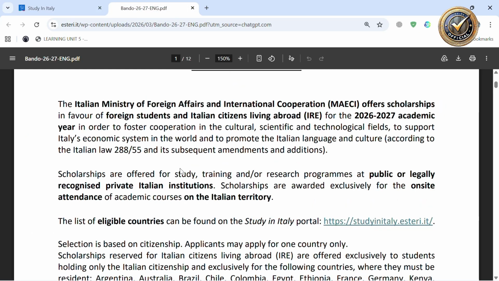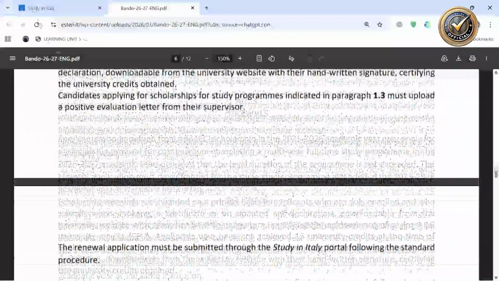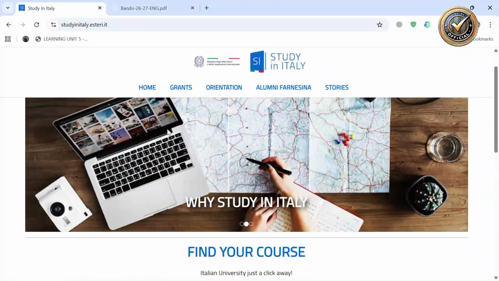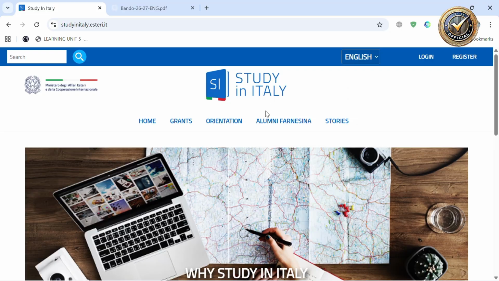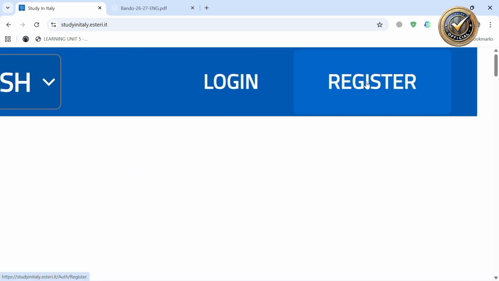From this announcement, we have summarized. So now we are going to see how to apply, starting with registering. This is the portal. You can click on the link in our comment, open it here, and click on register.